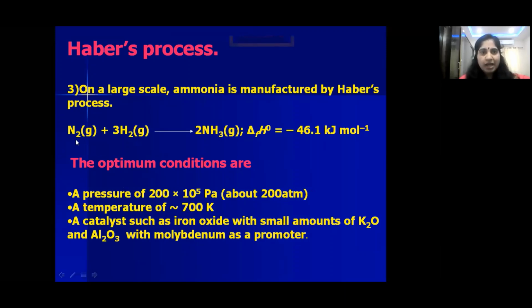Again, I'm repeating: on a large scale, ammonia can be prepared by Haber's process. It is very important, because ammonia is a very important product. Nitrogen combines with hydrogen to give ammonia, and the optimum conditions are 200 atmospheric pressure, 700 Kelvin temperature, and iron oxide catalyst with small quantities of potassium oxide and aluminium oxide, with molybdenum as a promoter. You can see this flow chart.